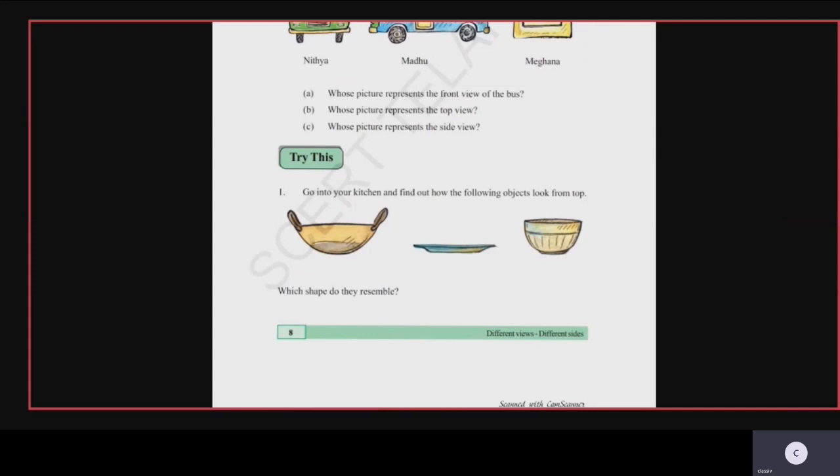The top view of the bowl also will show you the circle part. So all these objects are 3D shapes of a circle part. Okay children, 3D shapes of a circle. The top view will give here the circle shape. Okay.